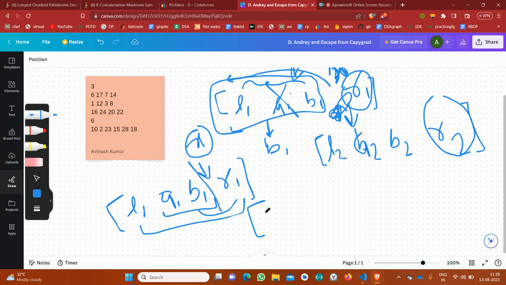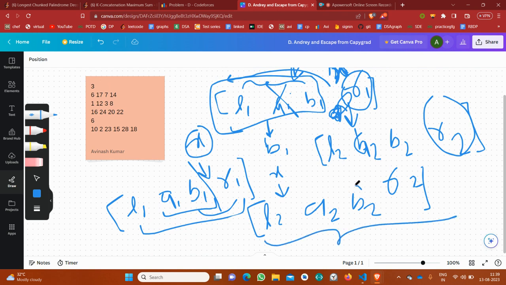And suppose x lies in some other segment, l2, a2, b2, and r2. So if x lies somewhere here in the other segments, this portal will take it to the required point.